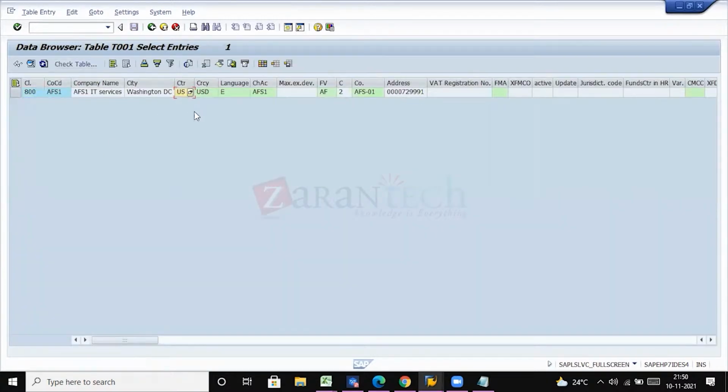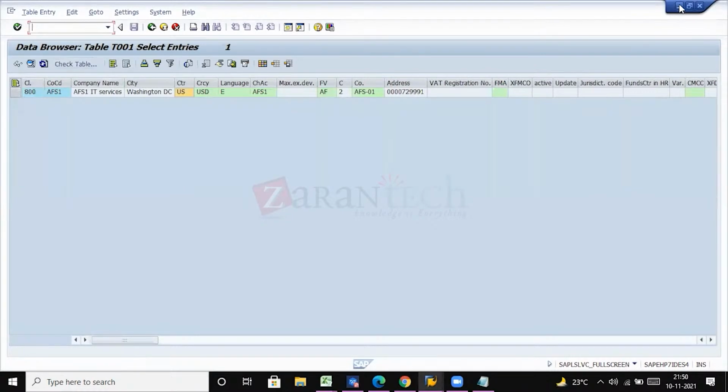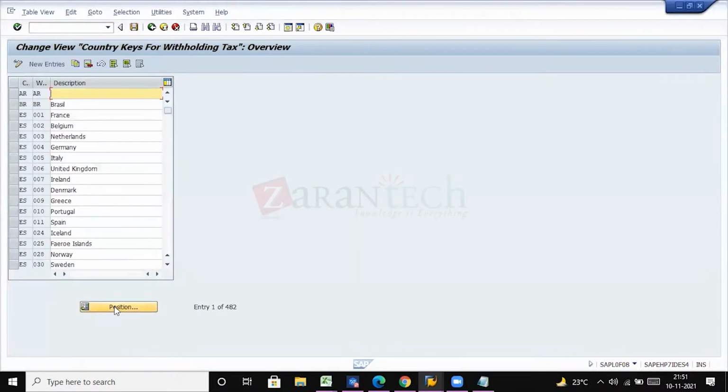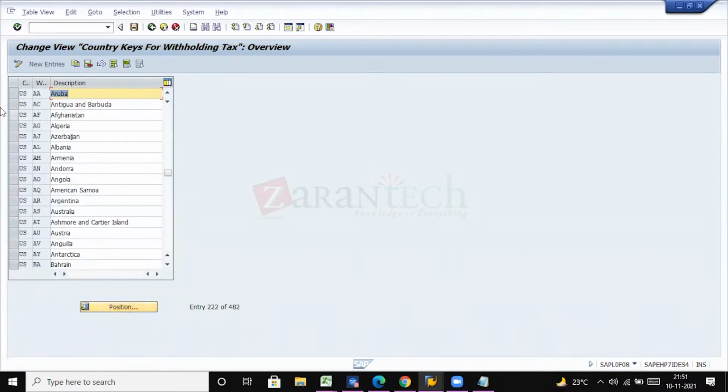So your company code country is US. Since our local country is US, we have to check whether US is mapped for this withholding tax.